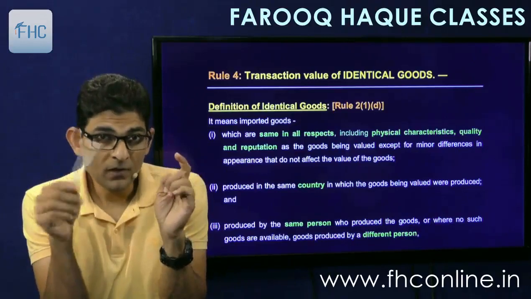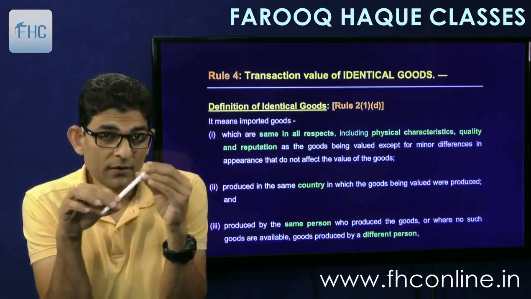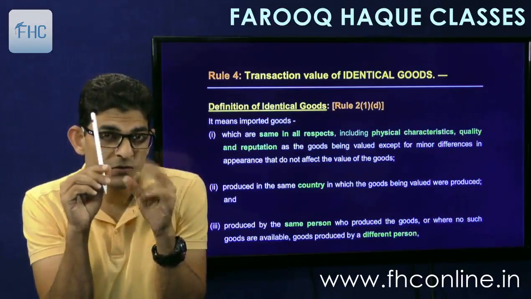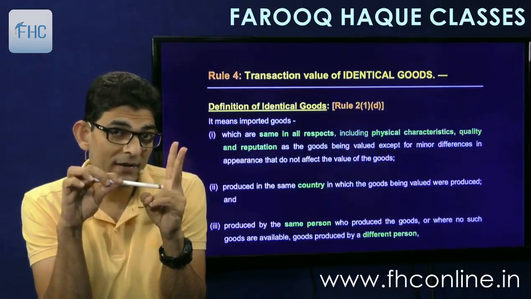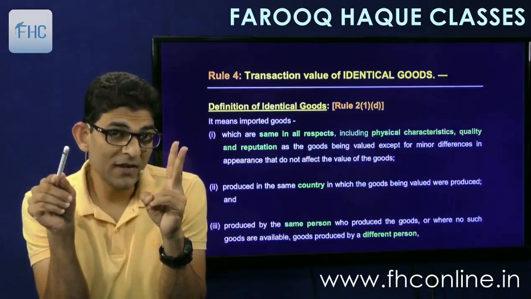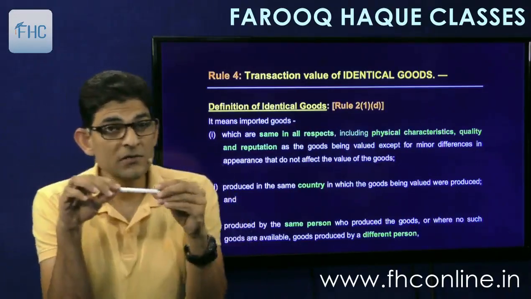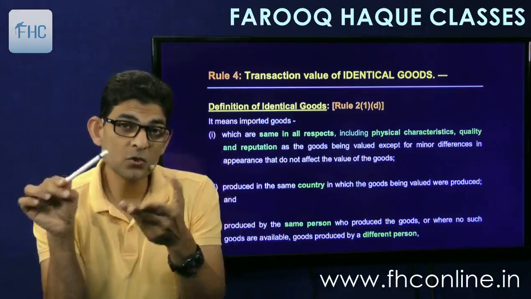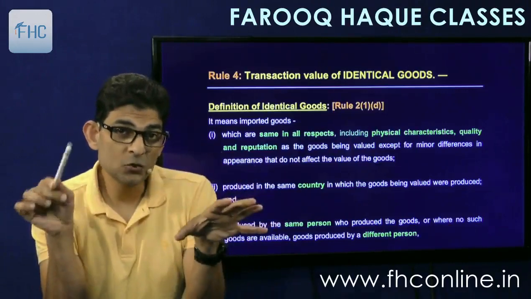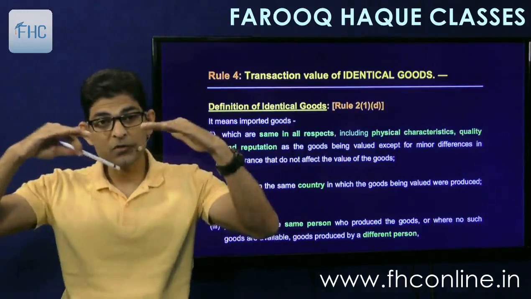But if we find many imports of identical goods, then for comparison we'll check two points: the commercial level at which I am standing and he is standing. He means the person who has imported the identical goods. So our commercial level should be the same. Commercial level means, like, I am a manufacturer, so he should also be a manufacturer. I am a dealer, so he should also be a dealer. I am a retailer, he should also be a retailer. I am a consumer, he should also be a consumer. So that is called commercial level.